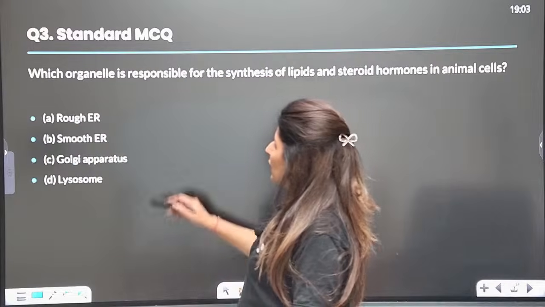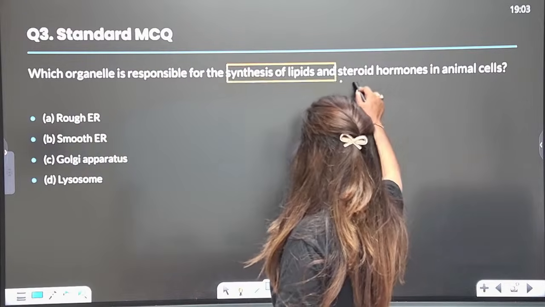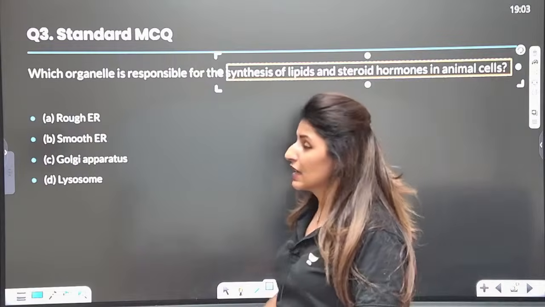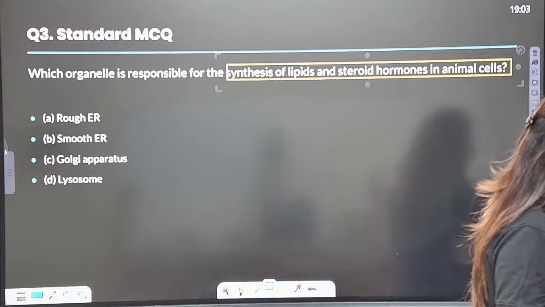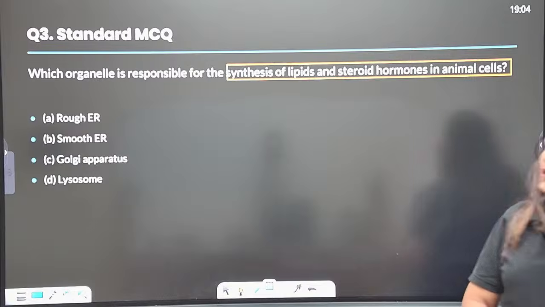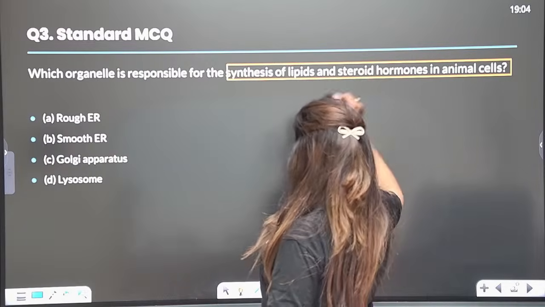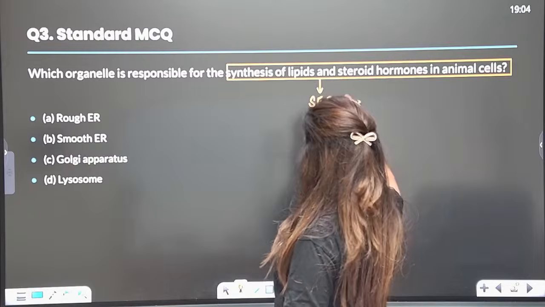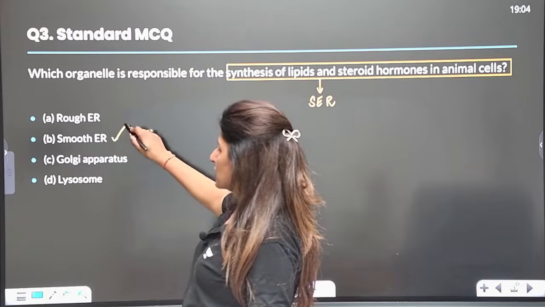Now, which organelle is responsible for the synthesis of lipids and steroid hormones in animal cells? Yes, guys, clear-cut NCERT line. Quickly, let me know the answer. Which organelle is responsible for the synthesis of lipids and steroid hormones in the animal cells? Absolutely. Lipids and steroid hormones are associated with SER. So the answer would be this.